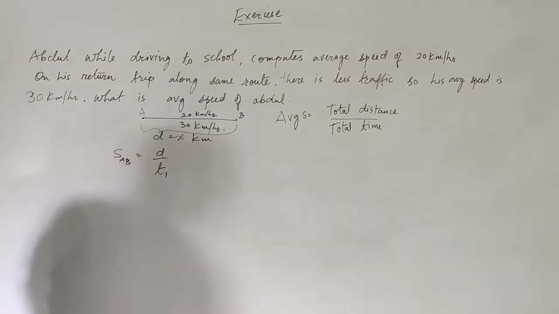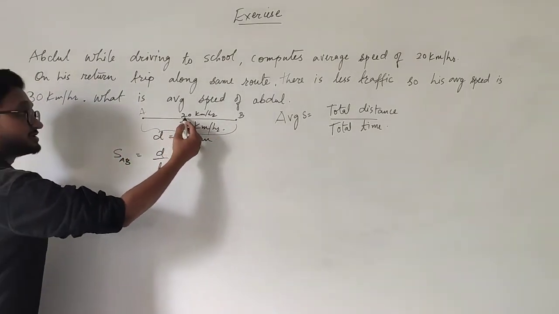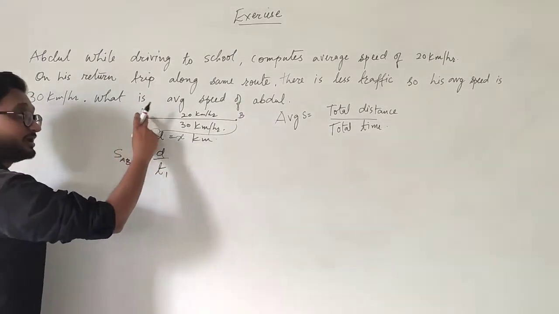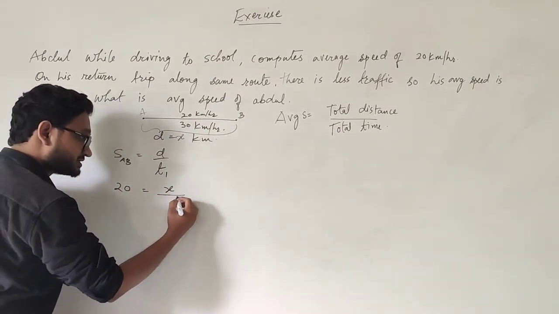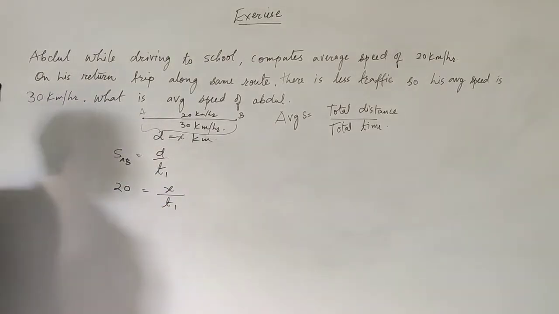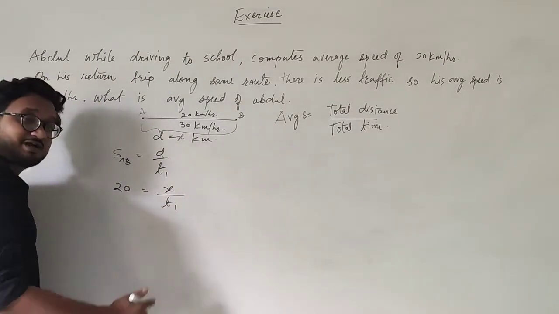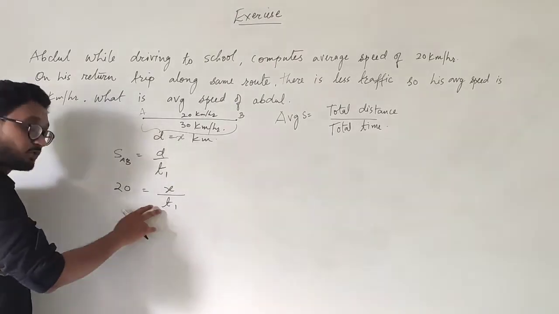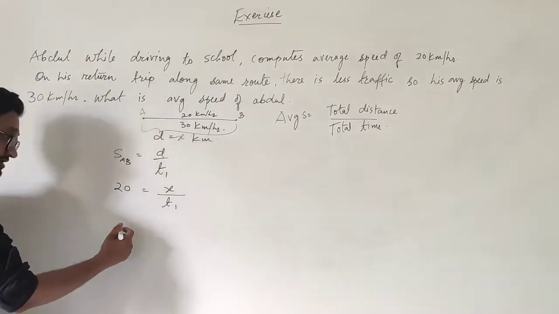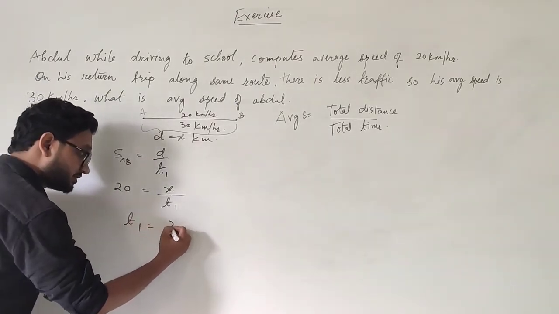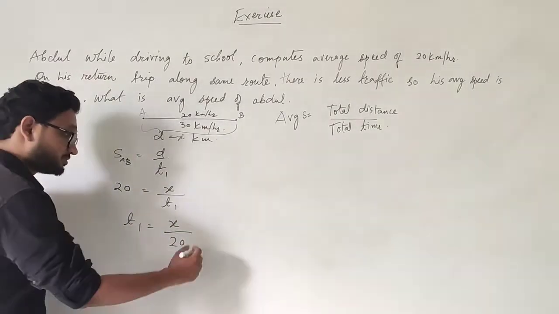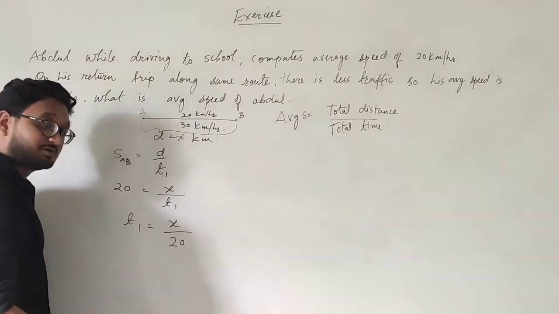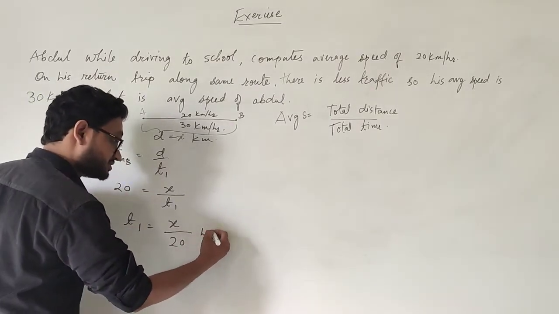The speed is given as 20 kilometers per hour going from A to B, the distance is x kilometers, and the time is t1. So swapping the values, by cross multiplication, I get time t1 is equal to x upon 20. This is the time in hours.